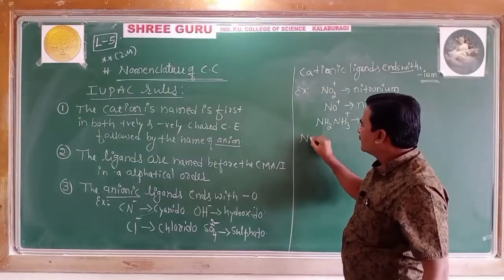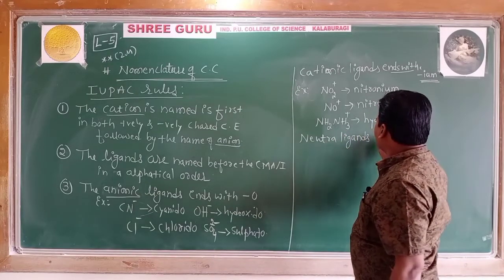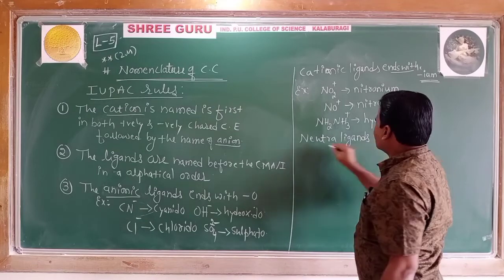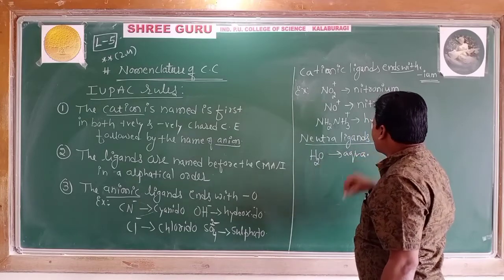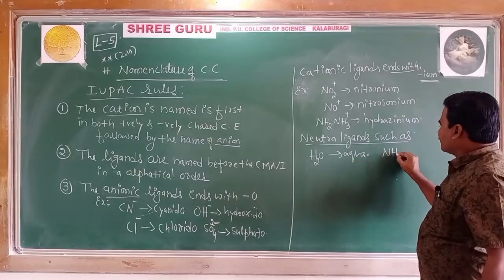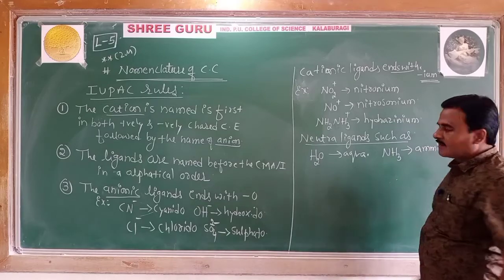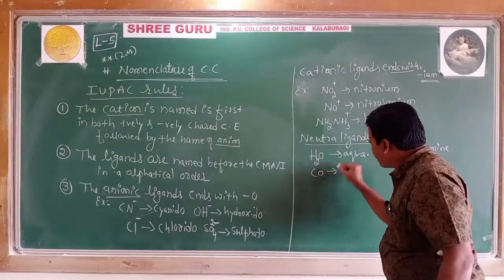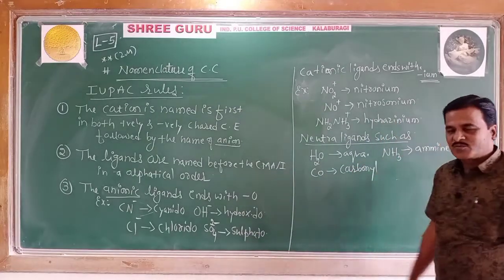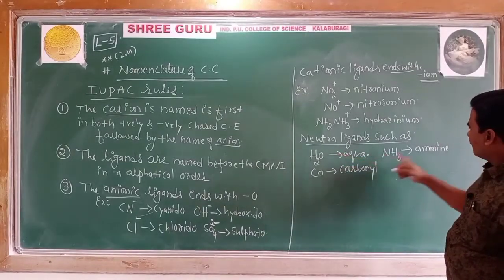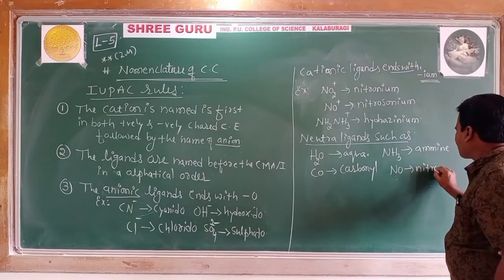Neutral ligands such as H2O should be written as aqua, NH3 as ammine, CO as carbonyl, and NO as nitrosyl.